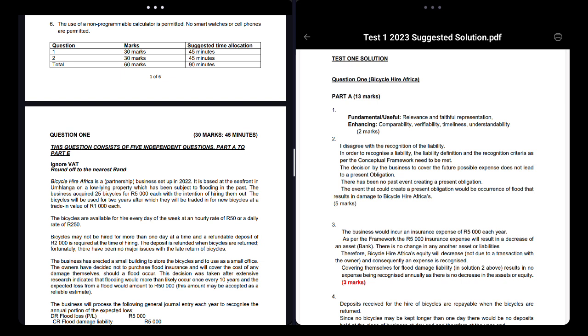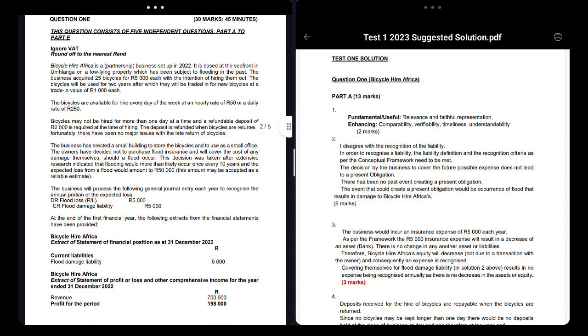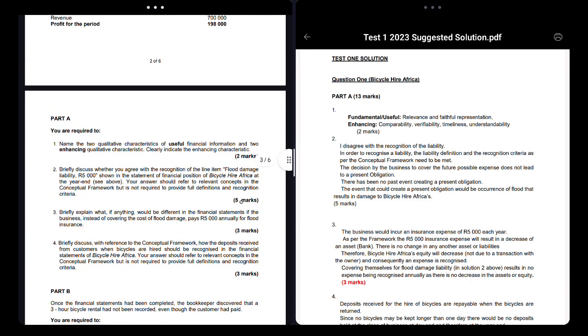The second one: the definition of a liability is a present obligation to transfer an economic resource as a result of past events. Past events are liabilities. But this is not a past event. This is a future event you're talking about here. So you can literally discuss that. Just by discussing those two for 2 marks each, you get your 4 marks. And then just stating whether you agree or disagree, you get the 1 mark, that's 5 marks.